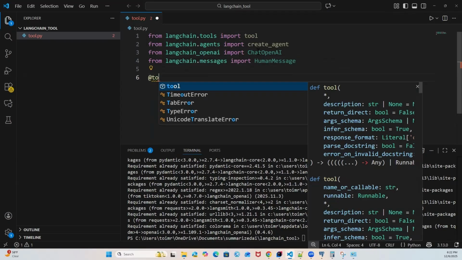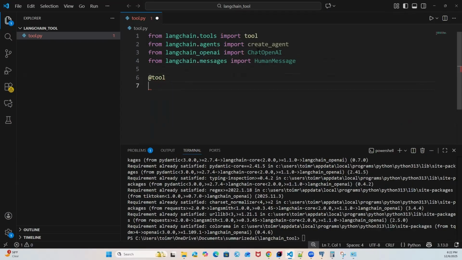Great. So we can say @tool. And as we discussed earlier, a tool is nothing but a function. Okay. So let's declare a function, def search_products. And here you can pass the keyword in the form of a string.